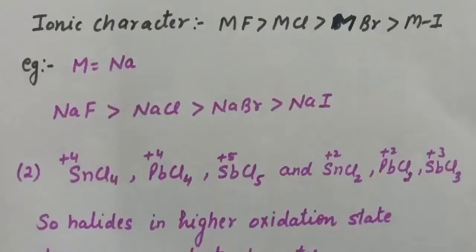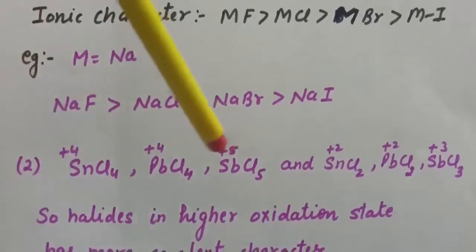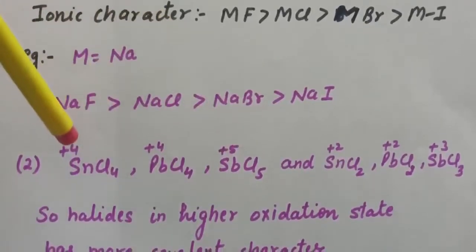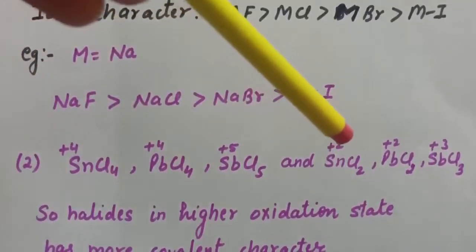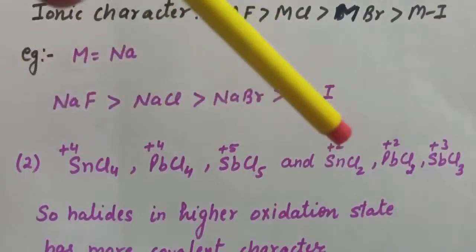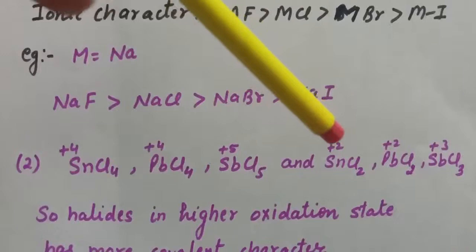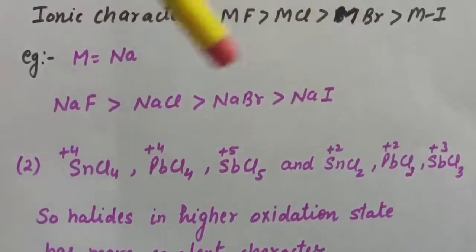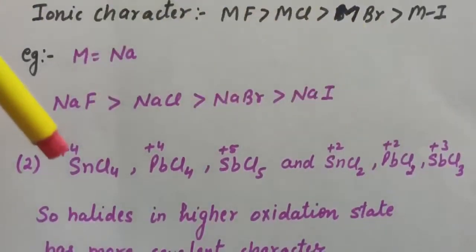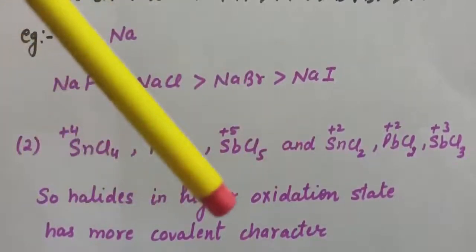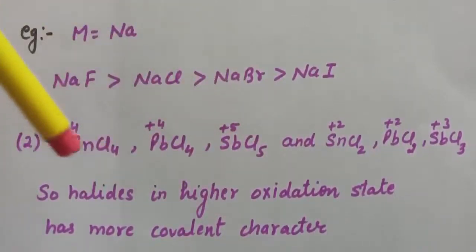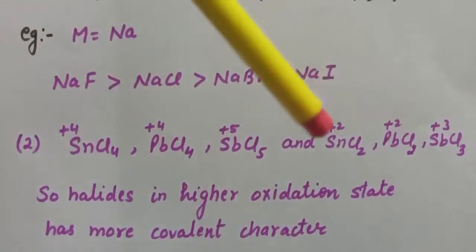Next, second, here we have metal halides in which the oxidation number is higher, that is +4 and +5, and here we have again metal halides of the same metal, but the oxidation number is less. In these cases the oxidation number is +2 for tin and lead, and for antimony it is +3, whereas in these compounds the oxidation number of tin is +4. So the halides in higher oxidation state have more covalent character.